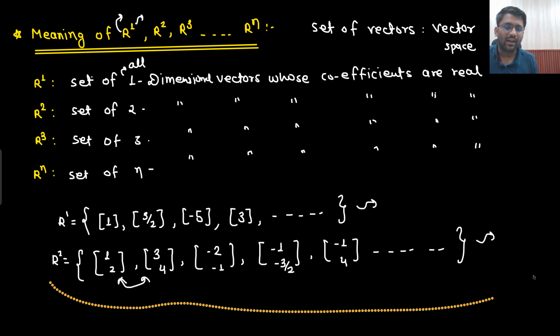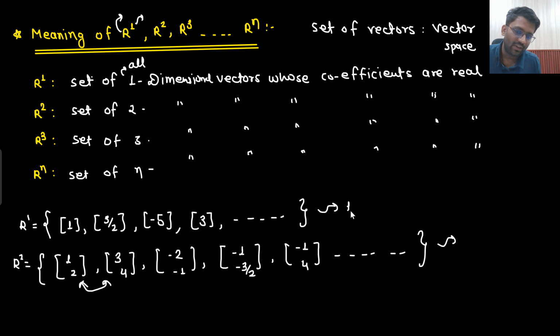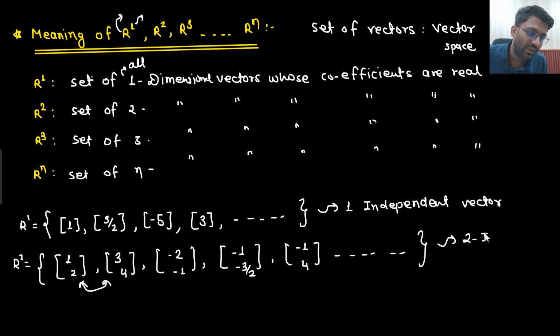So I am asking you, in R1, how many independent vectors are you having? You will say I am having one independent vector. You will not say, sir, maximum one independent vector I can have. No, you will say I am having one independent vector. Why is that so? Because here all the vectors would come up. Every possible 2-dimensional vector would come up. Then how many independent vectors will you have? 2 independent vectors you will have.